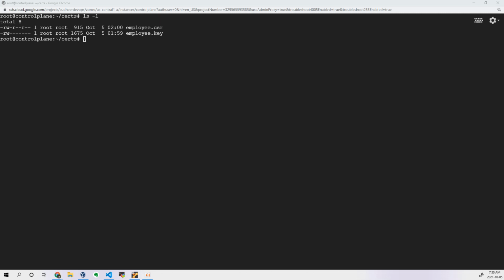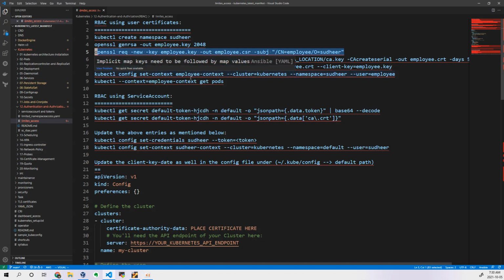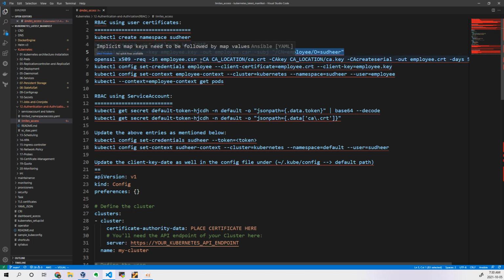Using the CSR, now we will generate a certificate. This is a self-signed certificate. It is not actually a valid certificate. It is generated by our own. And this certificate should be signed by your Kubernetes API server. Without signing that, you cannot authenticate.